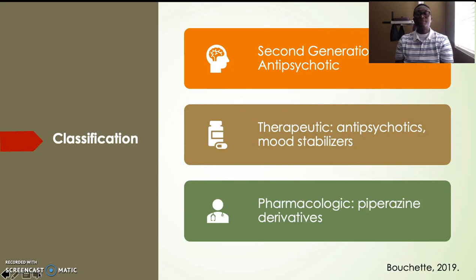The classification for Geodon is a second generation atypical antipsychotic medication. It is therapeutic for antipsychotics and mood stabilizers, and pharmacologically, Geodon is a piperazine derivative.